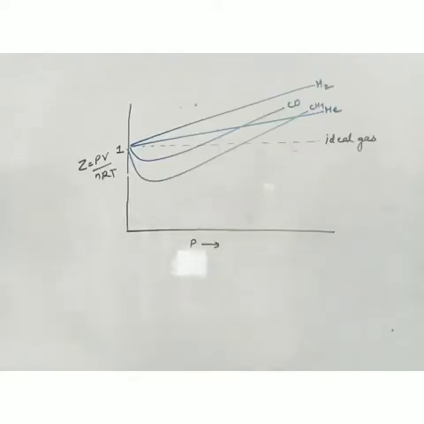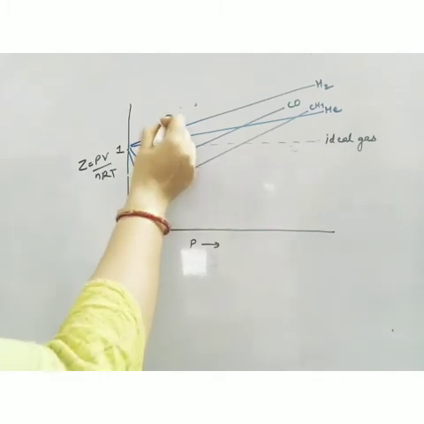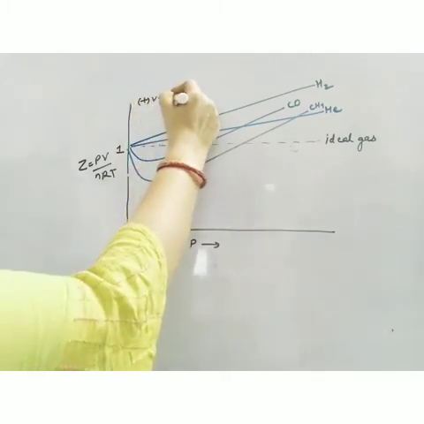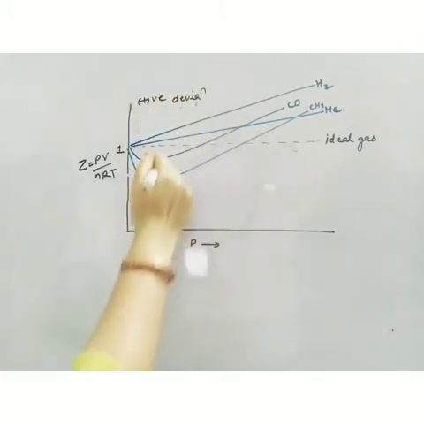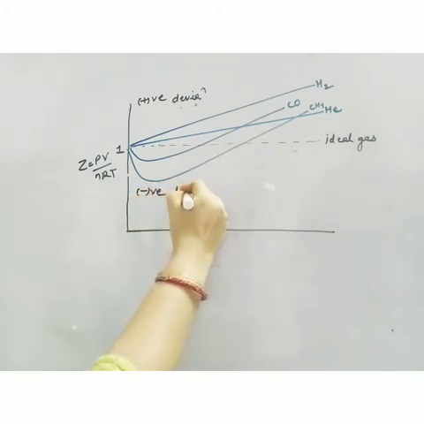Now the next is, we plotted a graph between Z and pressure. Now this Z is PV upon nRT. So this value and pressure is plotted. This dotted line will show the ideal behavior, that is Z is equal to 1. Above this line there is positive deviation, and below this line there is negative deviation.